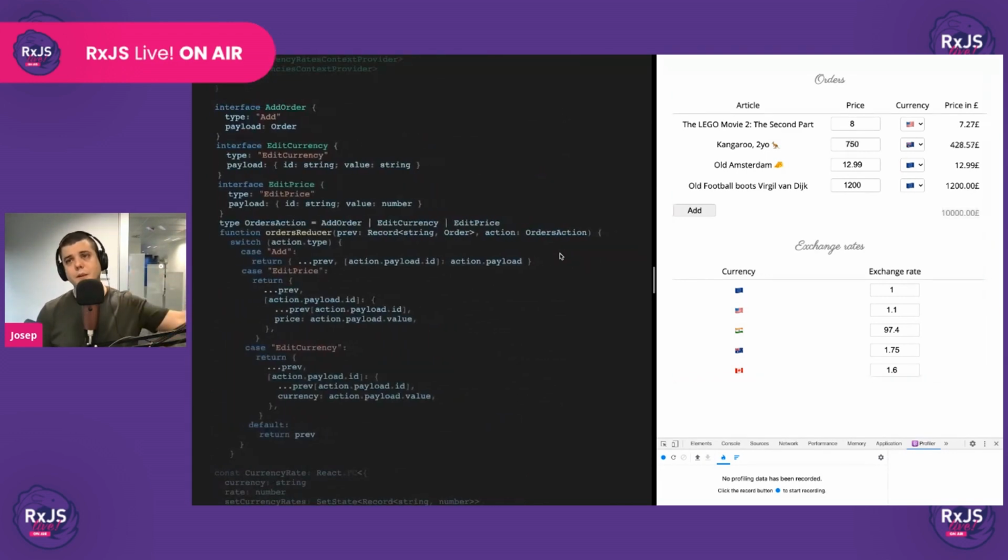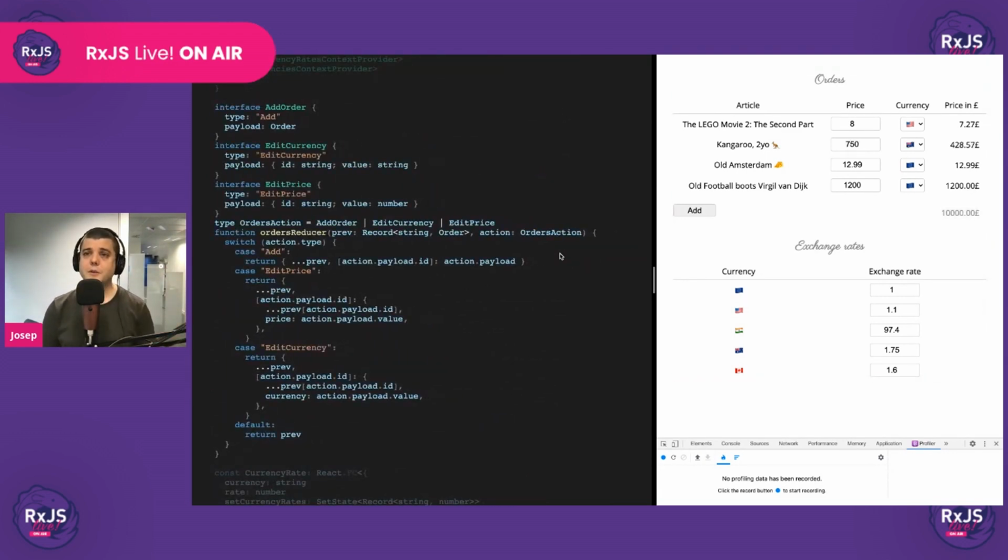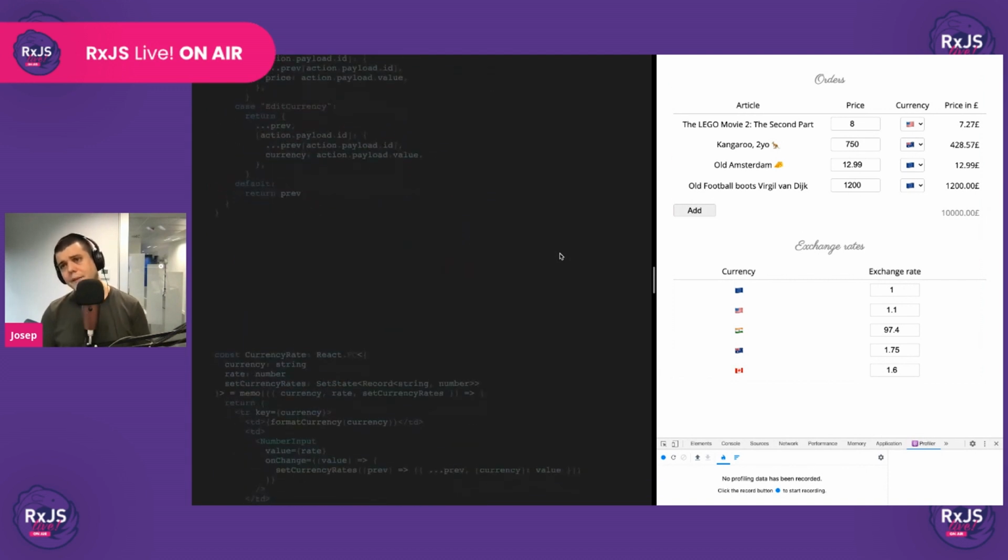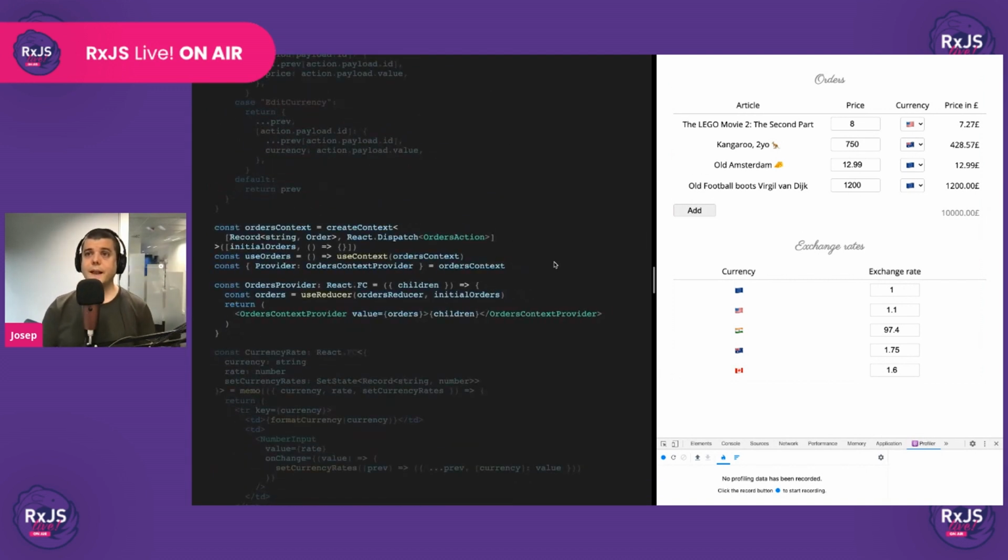And the first thing that we're going to do is add the reducer here. And then we're going to create its context so that we can access the orders from anywhere. And we're going to put in context the dispatch, and we're going to put in context those orders. Again, what we're going to have in context is a record, an object, where the ID of the order is going to be the key, and the order is going to be the value of the object.